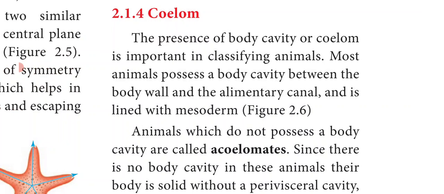Animals are classified into three types based on the presence or absence of coelom. Animals which do not possess coelom are called acoelomates. Animals which possess a false coelom are called pseudocoelomates, and animals which possess a true coelom are called eucoelomates. First we'll see about the